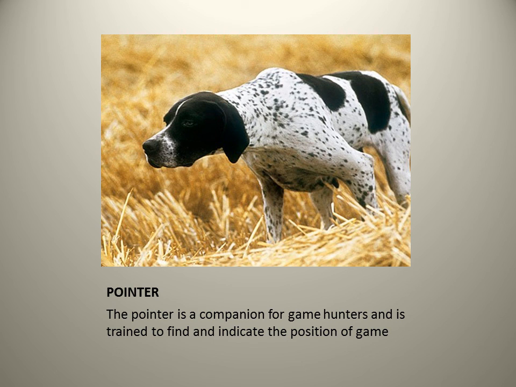When the hunters take these dogs with them, they are trained in such a way that they can tell the position of the game. They mark it and tell the hunter where it is. So just mark all those things.